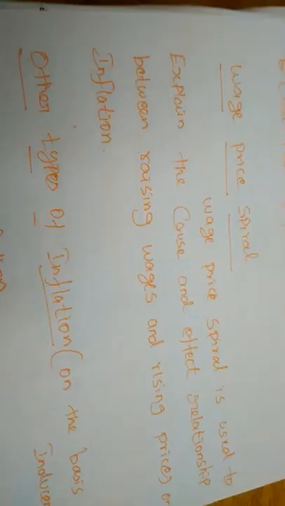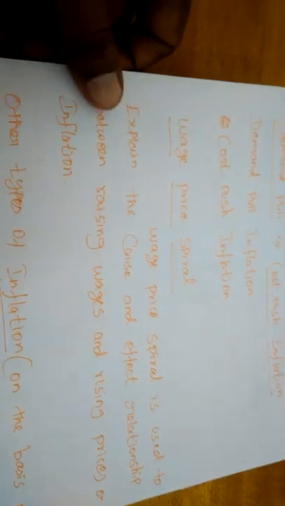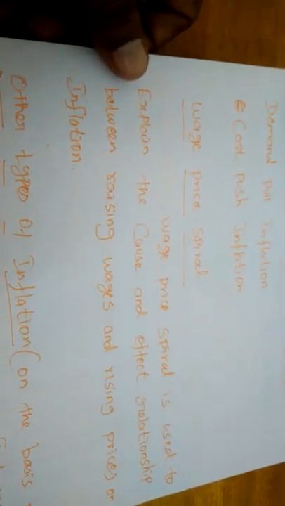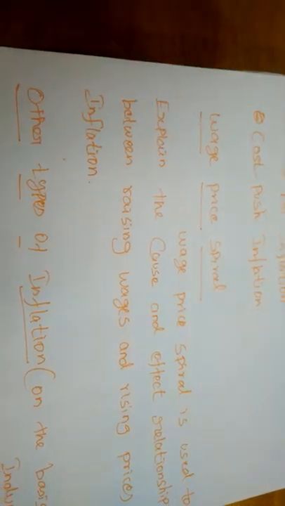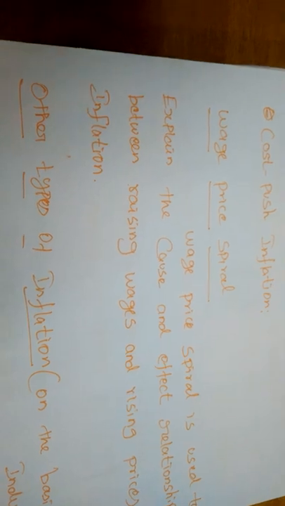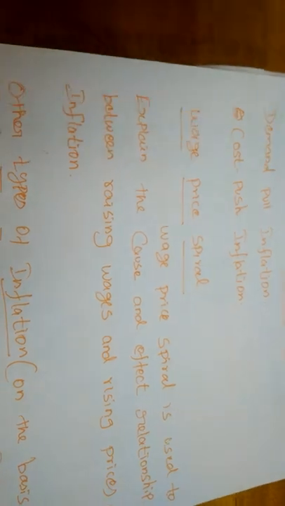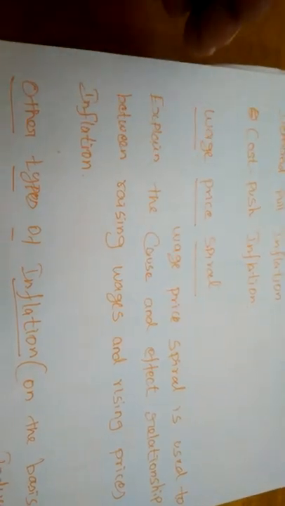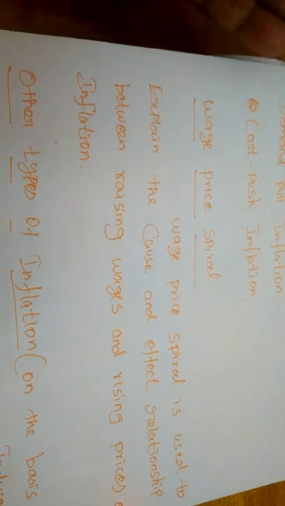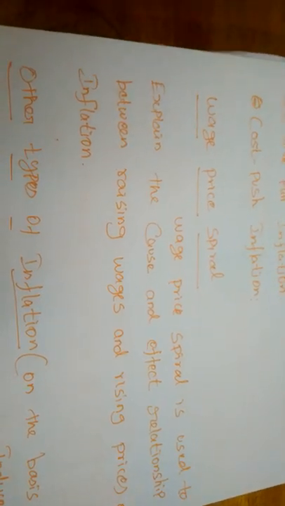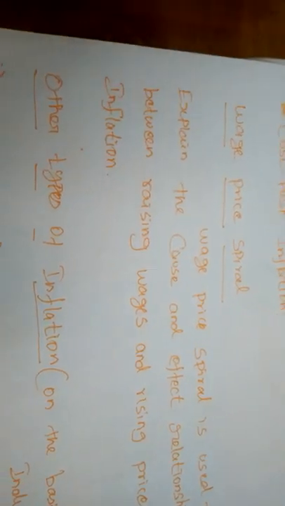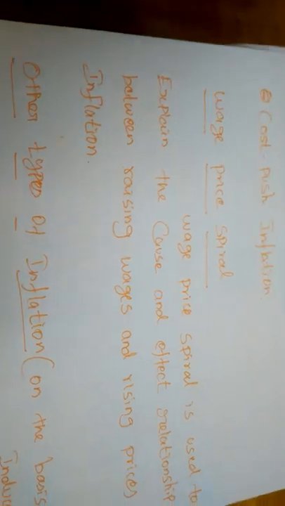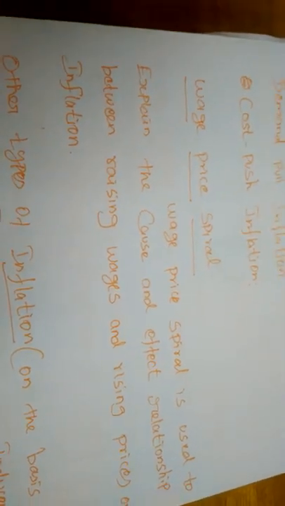Okay students, today we have studied 5 types of inflation. First one is creeping inflation. Creeping inflation means slow and mild inflation. Because of this inflation, no economy will be affected. Next, walking inflation. Walking inflation also increases moderately, with only a single-digit inflation rate, so it will also not affect the whole economy much. The running inflation and the galloping inflation will affect the whole economy abundantly.